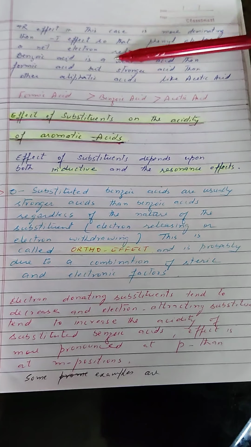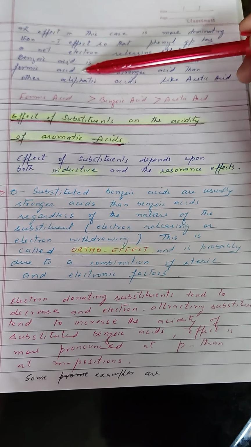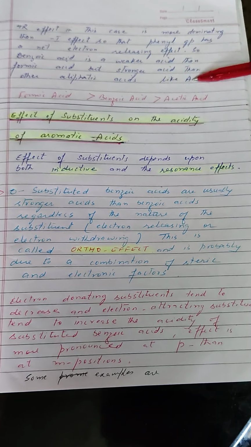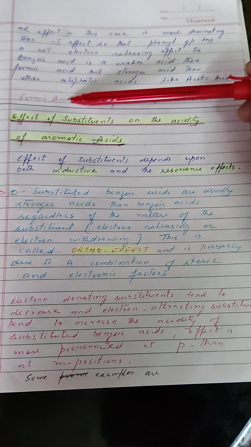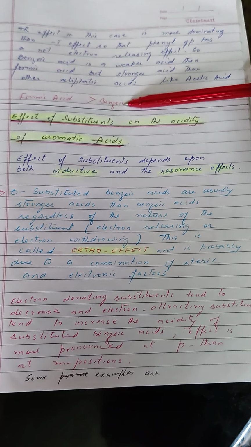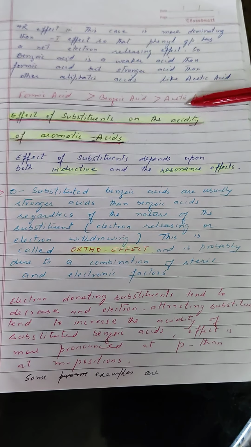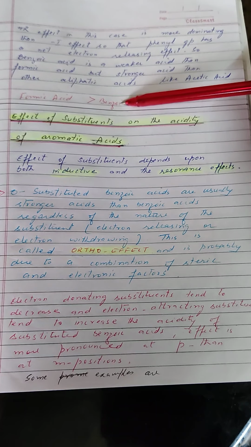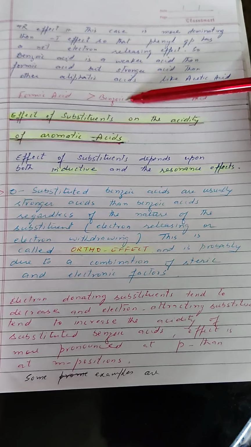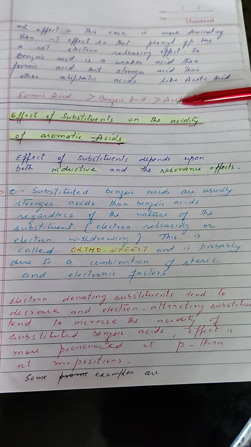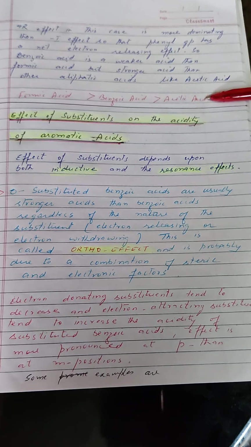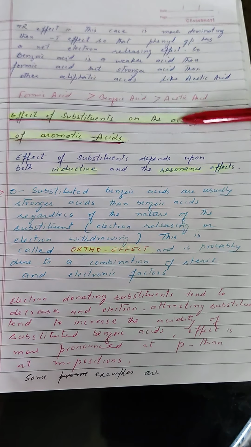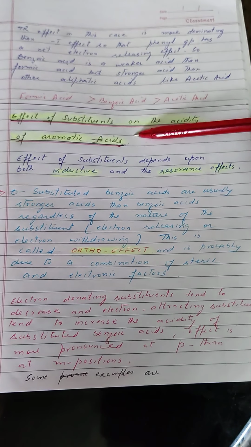So benzoic acid is a weaker acid than formic acid, but it is a stronger acid than other aliphatic acids like acetic acid. So you can see formic acid is stronger than benzoic acid, but benzoic acid is stronger than acetic acid. Still, the phenyl ring is a little bit more electron withdrawing than the methyl group in the case of acetic acid.